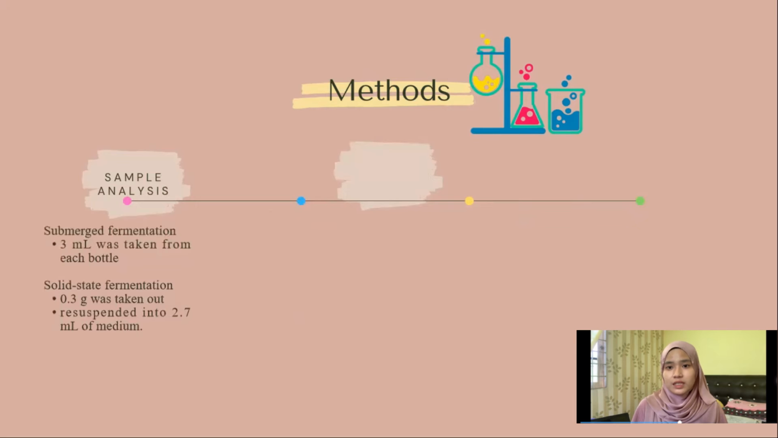For submerged fermentation, 3 ml was taken from each bottle, while for SSF, 0.3 gram was taken out and resuspended in medium of Sangal Australia.